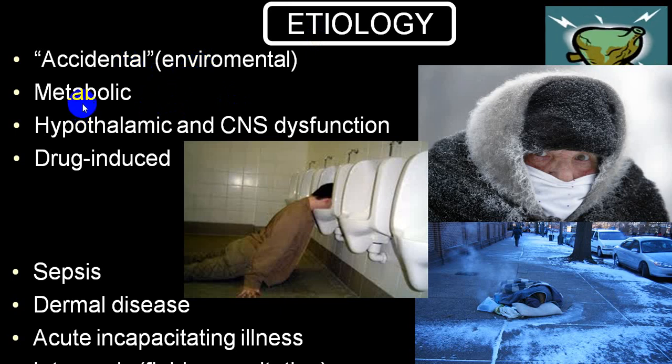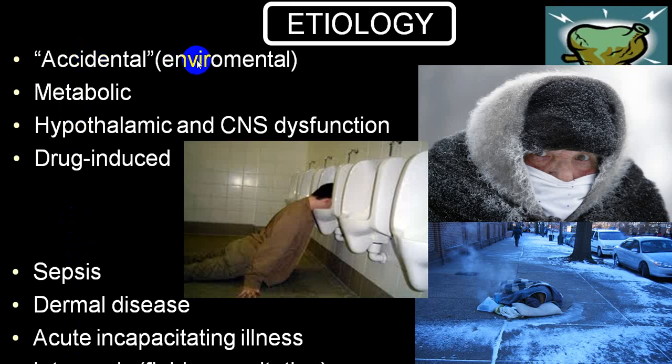Secondary is usually secondary to metabolic disorders, hypothalamic disorders, CNS dysfunction, drug induced, or secondary to sepsis, or skin disorders like scleroderma, acute incapacitating illnesses, and iatrogenic fluid resuscitation. These can all be put into the secondary group.